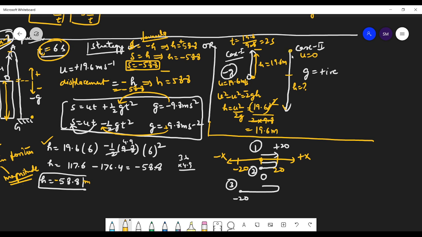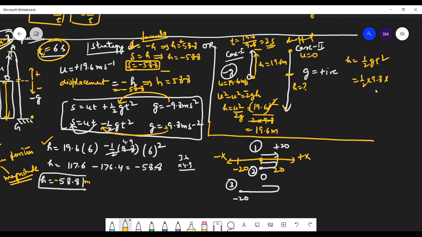Now, but here the ball is coming down even from higher. So h is equals to, here we will take g as positive in this case, right? When the ball is dropped, u is equals to 0 because the ball was stopped here. So h is equals to u t plus half g t square, u is 0, so half g t square, and h is equals to half into 9.8, and 2 seconds already we have taken.